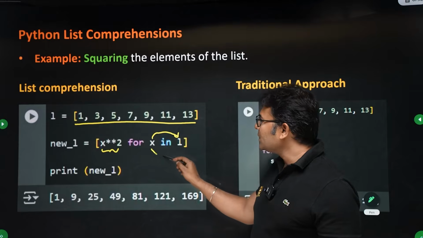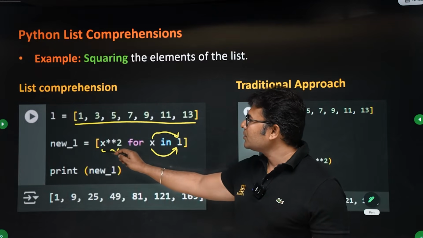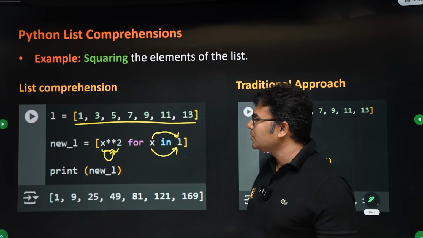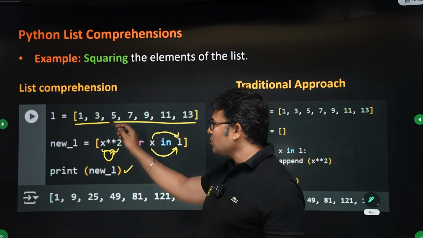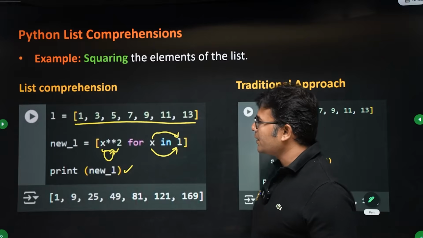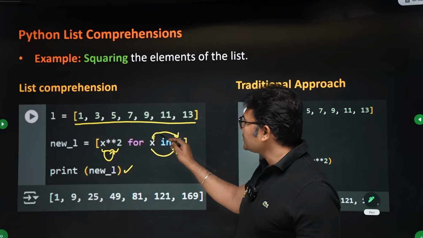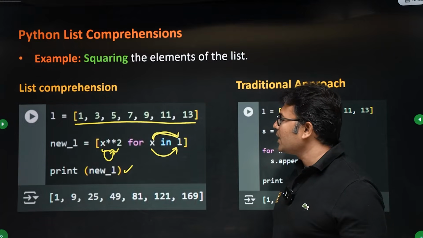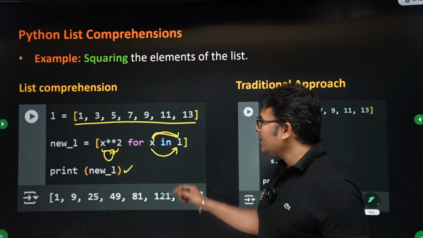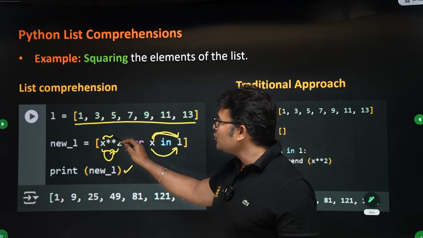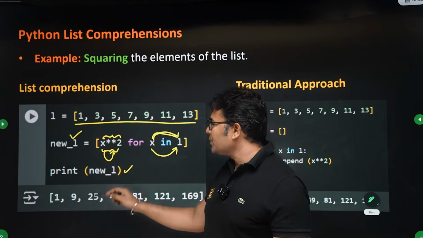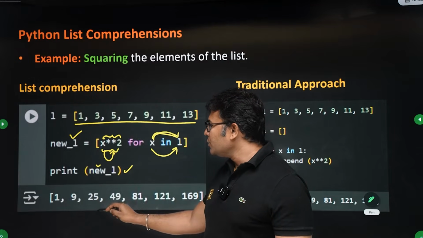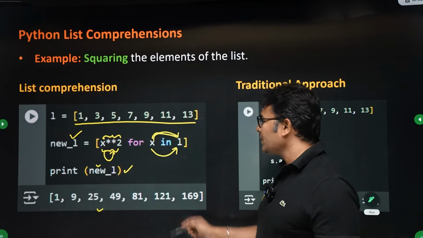For every item in the list, you take the item and square it. That is the meaning of it. When you print the new list, you are going to see the squares. For each x in L, which means for each element in the list, take that element, raise it to the power of 2 and add it to the new list. That is how you get the new list, containing 1, 9, 25 like that.